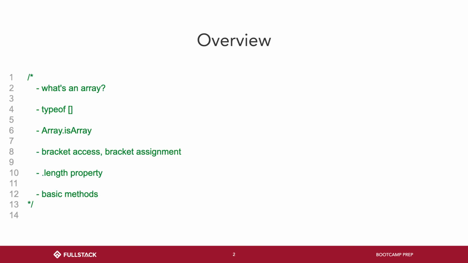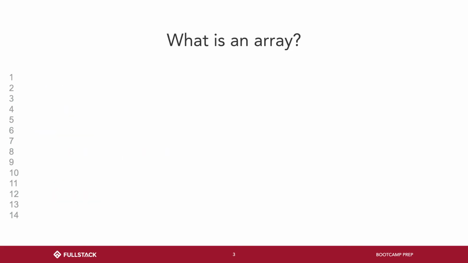Okay. So we're going to go over what's an array, typeof array, Array.isArray, bracket access and bracket assignment, length, and some methods that I already went over. So what is an array? An array is a list-like data structure in JavaScript, okay? I think every programming language has something that resembles arrays. They're called arrays in JavaScript, okay?